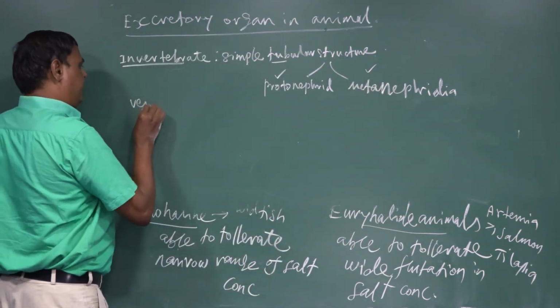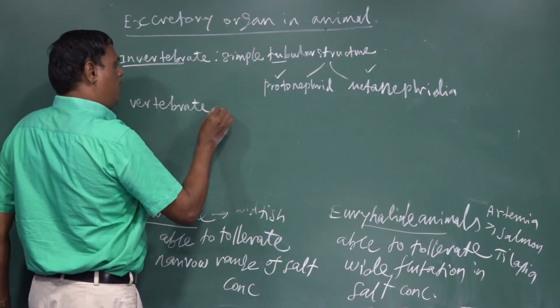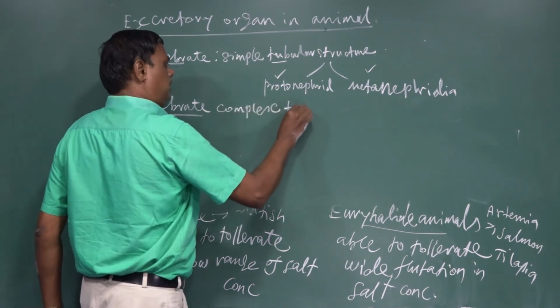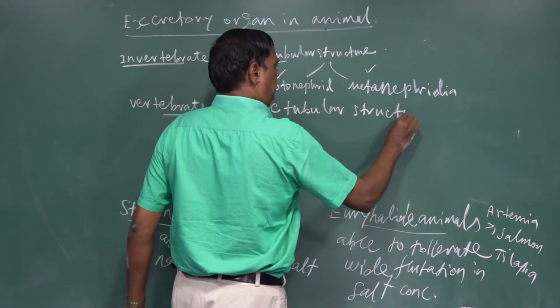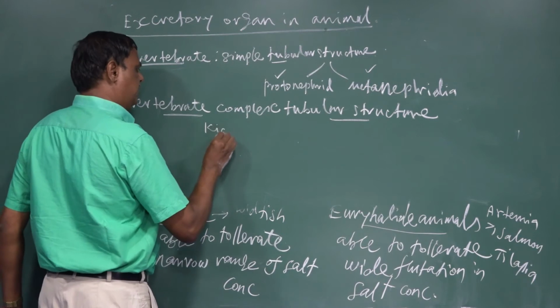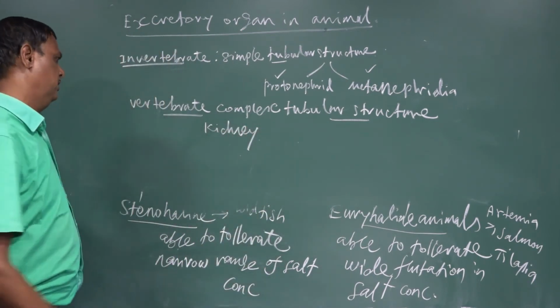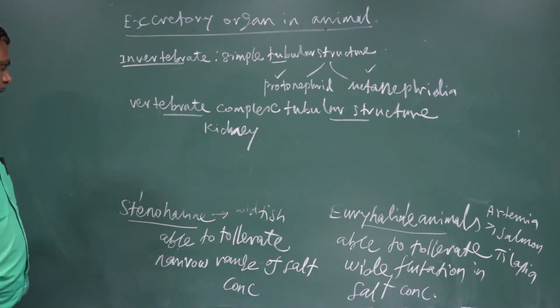Mostly in vertebrates, the structure is a complex tubular structure consisting of a kidney. The kidney plays the major role in almost all vertebrates.